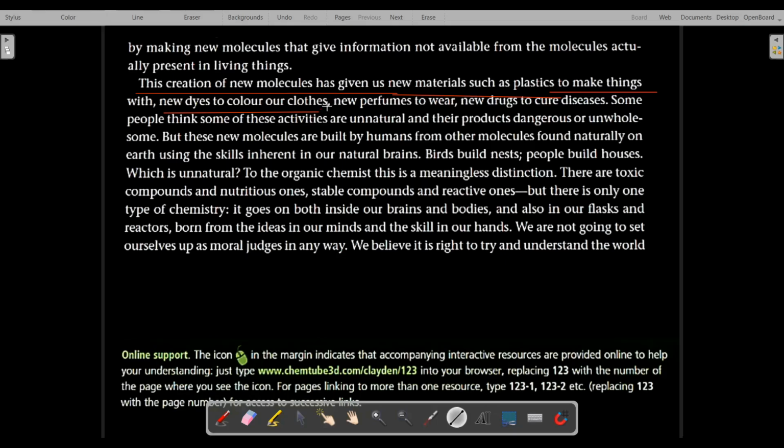With the help of plastics, we can make many things: switchboards, toys.